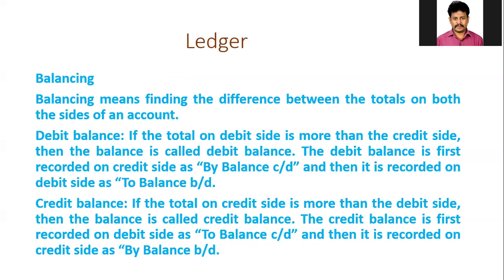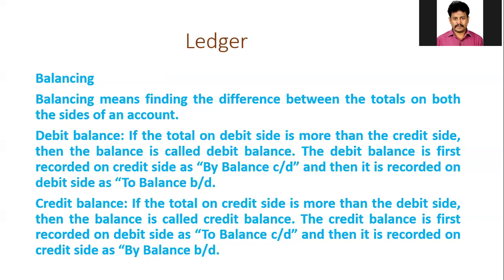After completing the posting of all the transactions in a particular account, the account should be balanced. So the next concept is balancing. What is the exact meaning of balancing? Balancing means finding the difference between the totals on both sides of an account. No doubt there will be two sides, debit side and credit side. Both sides will have different totals. So if any difference is there between the two totals, the difference will be treated as a balance.